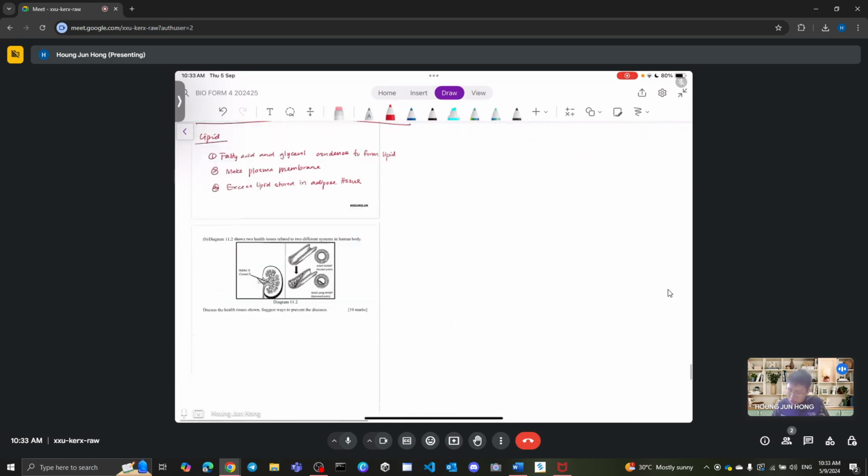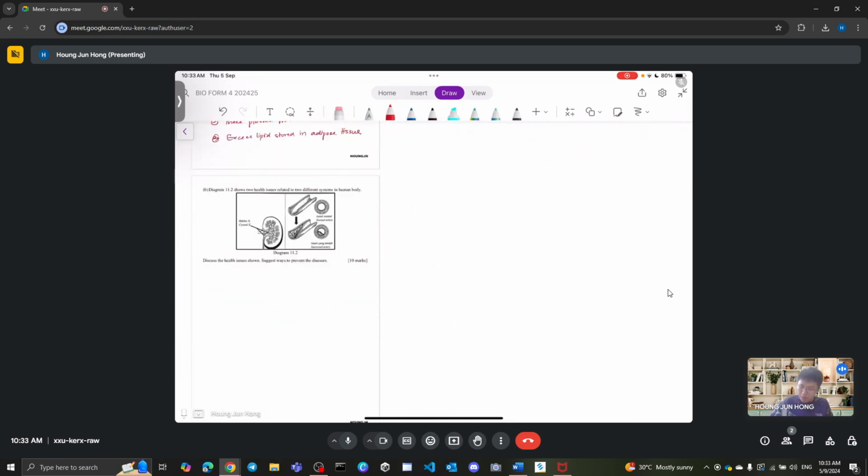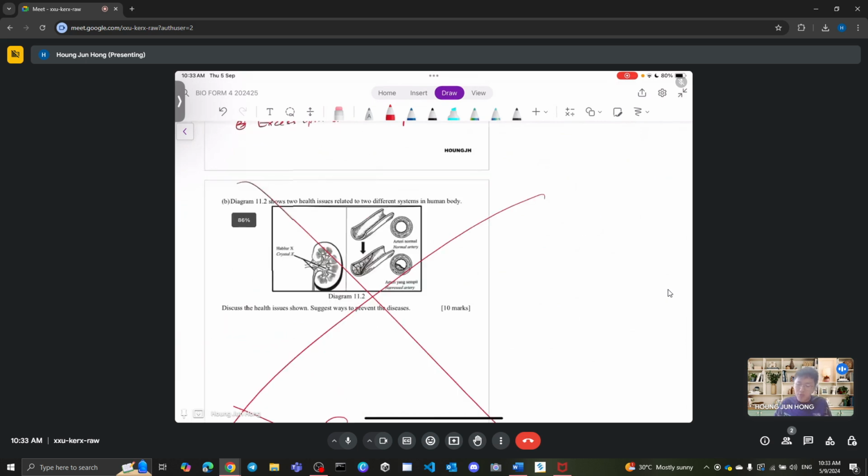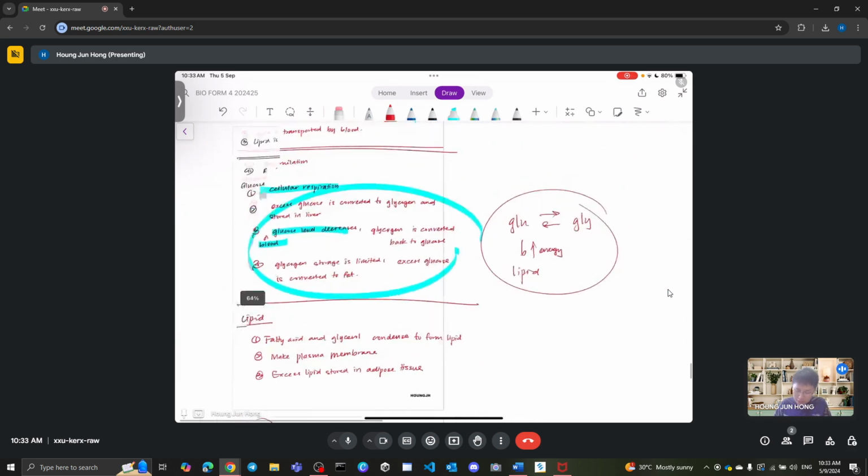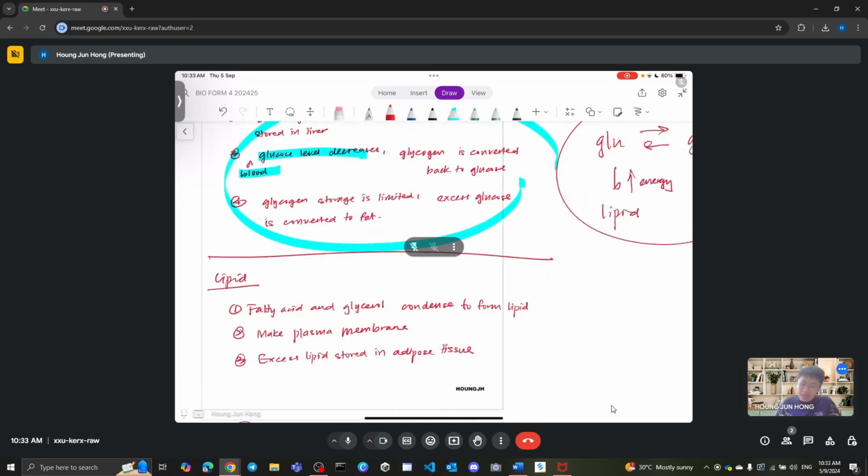Also just to let you know that for this question, I think B is a little bit out of syllabus. This is actually chapter 10 and 13. So yes, we will skip this for now. So that's it for this one. Okay, cool. Now moving on to the last question.